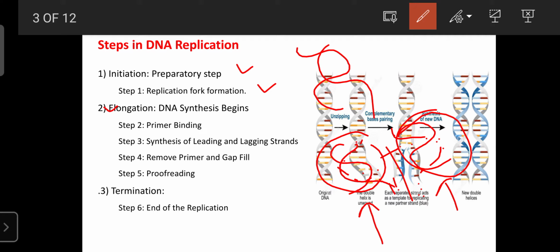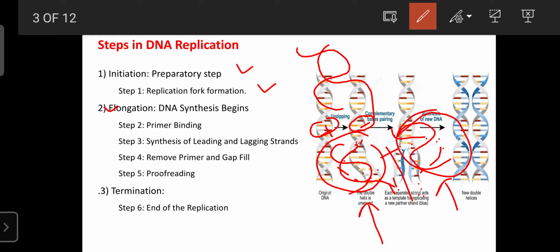In the elongation stage, the negative coil is inserted around the positive coil. Positive coil means the parent DNA strand, and negative coil means the newly formed DNA strand. This is subject to various enzymes like primase, DNA polymerase 3, DNA polymerase 1, as well as exonuclease and DNA ligase. They are involved in the elongation or insertion of the negative coil around the positive coil.